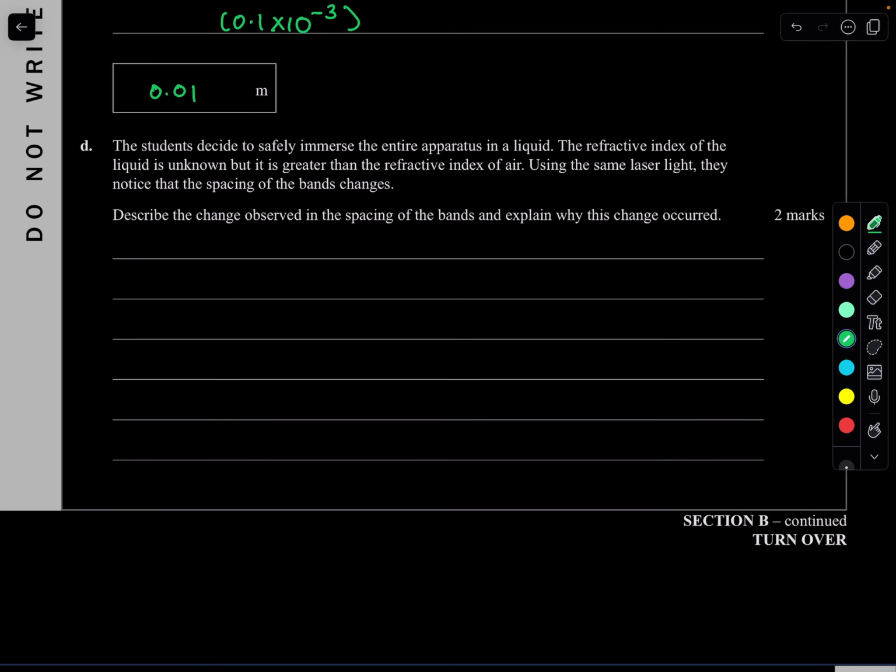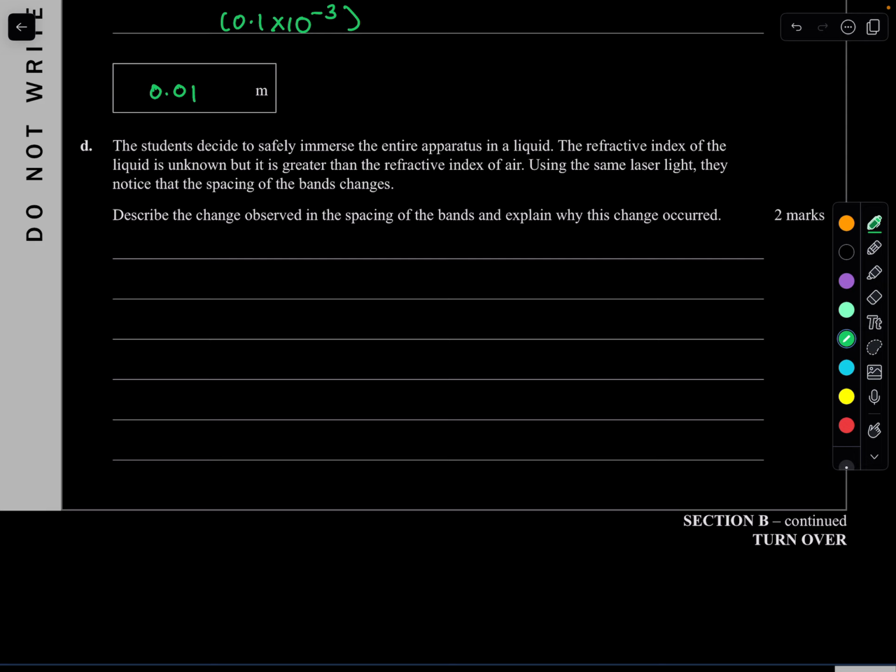So the students decide to safely immerse the entire apparatus in a liquid. The refractive index of the liquid is unknown, but it is greater than the refractive index of air. Using the same laser light, they notice that the spacing of the bands changes. Describe the change observed in the spacing of the bands and explain why this has occurred. Okay, let's think about it.